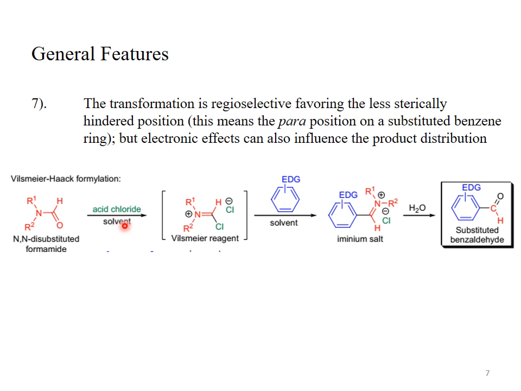The first step is the production of the Vilsmeier reagent, that is the iminium salt, the second step is the electrophilic substitution and the introduction of the Vilsmeier reagent to the aromatic system, and the third step is hydrolysis of the resulting iminium salt. As a result, the iminium salt is converted to the substituted benzaldehyde, and in short we can say a formyl group is introduced to the aromatic system. And simply, the Vilsmeier-Haack formylation reaction is the introduction of a formyl group to an electron rich system.